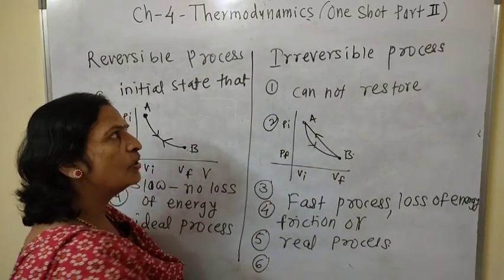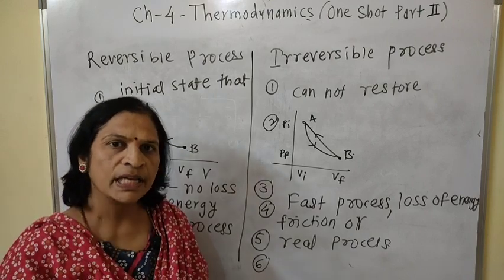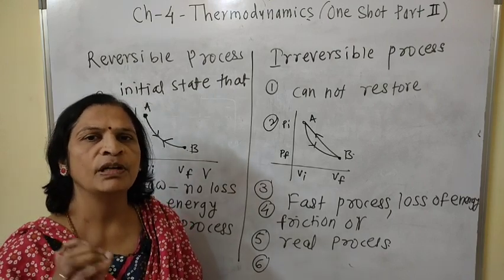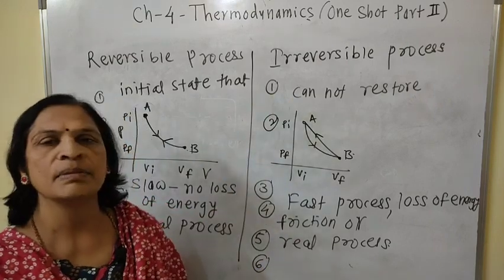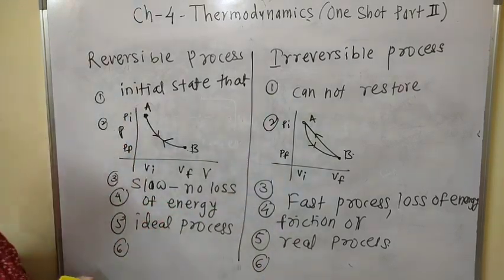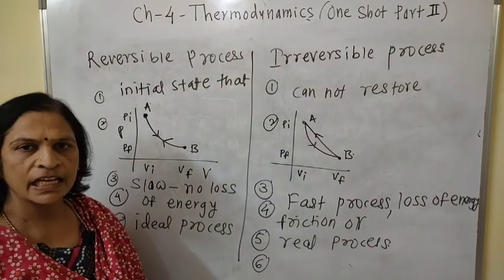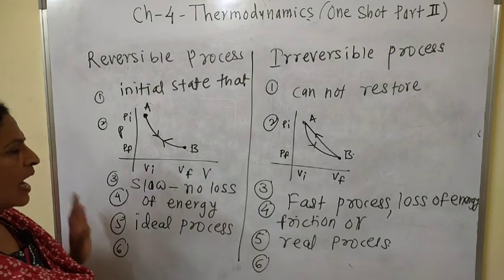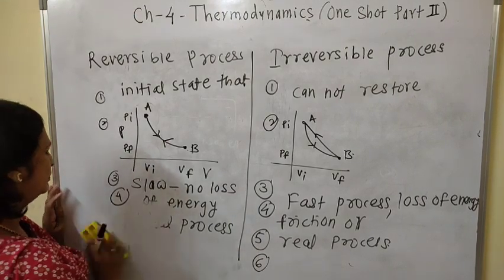And just now I told you, what are the examples of irreversible process? The burning of candle, puncturing of a balloon, puncturing of a tire, rubbing of our palm, all are the examples of irreversible process. And in this manner, these first two processes we can explain. Okay, I hope all of you understood this difference very well.